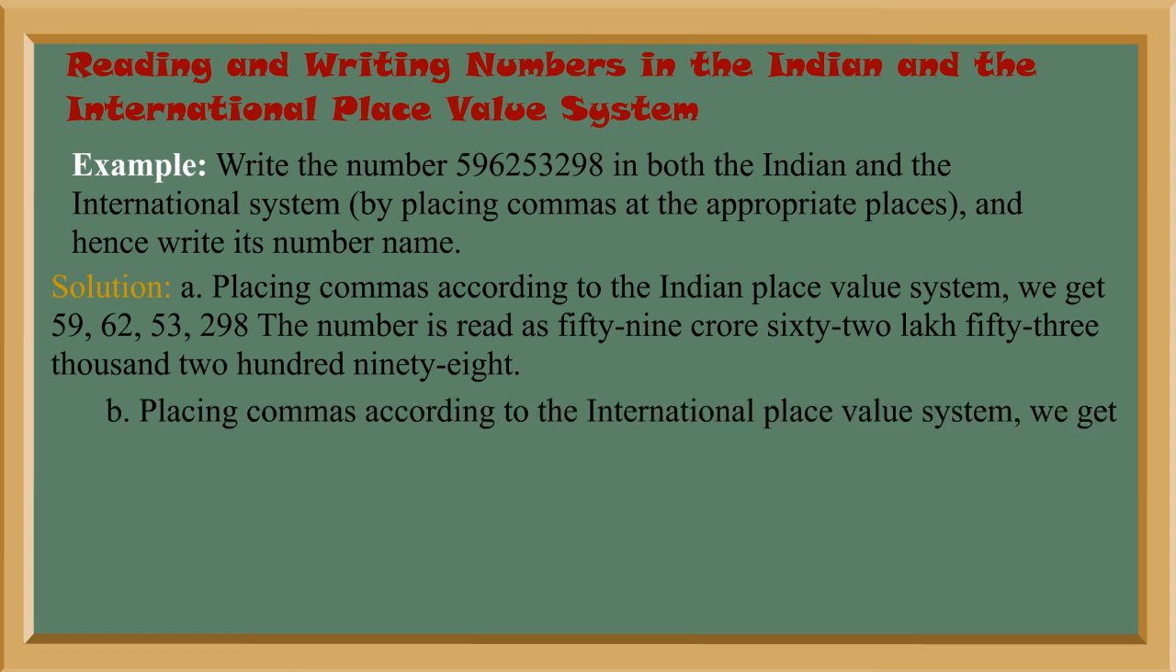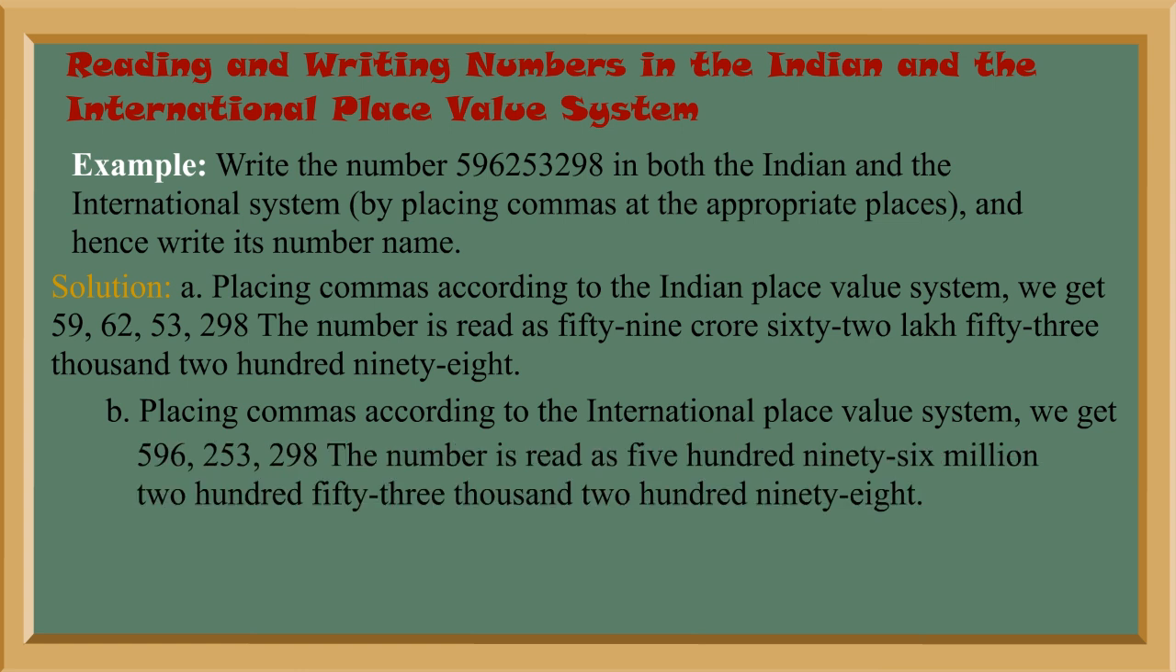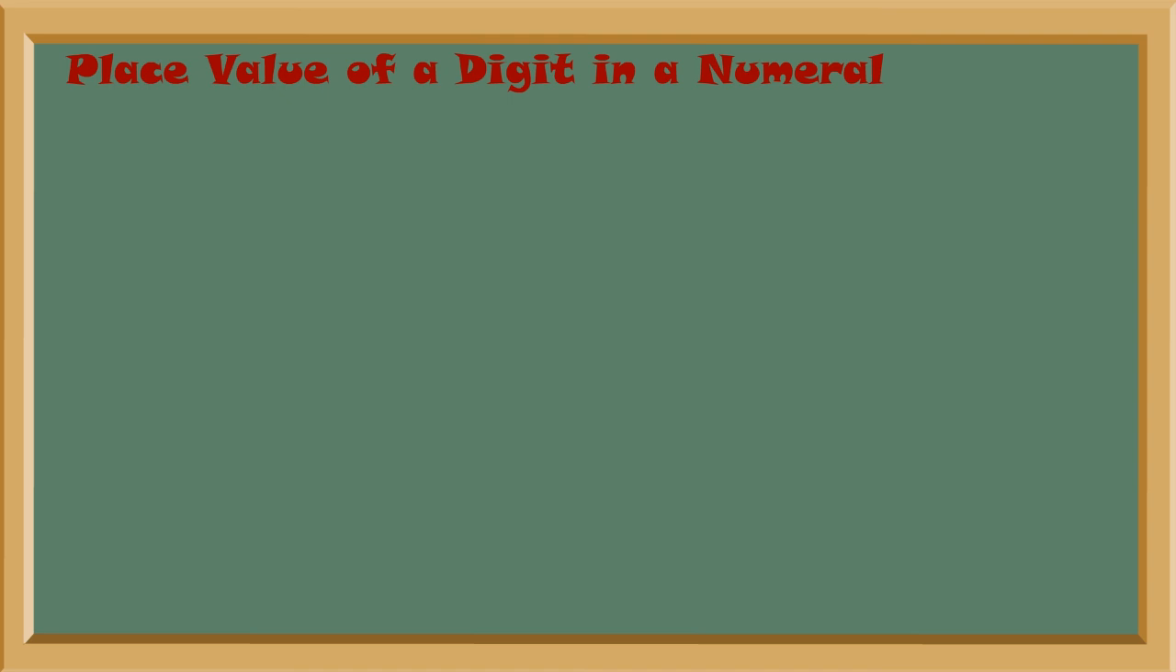59,62,53,298. B. Placing commas according to the International Place Value System, we get 596,253,298. The number is read as 596,253,298. Place value of a digit in a numeral.